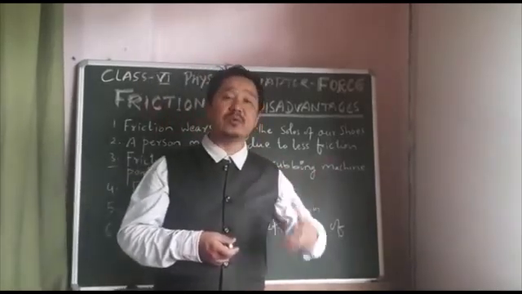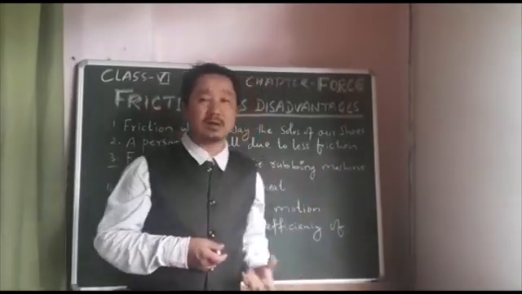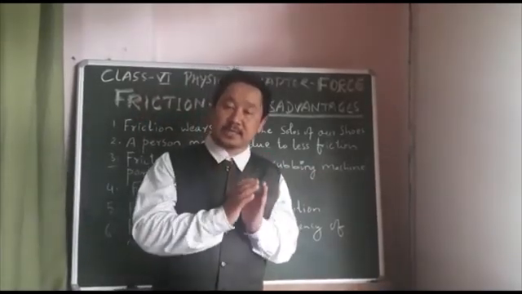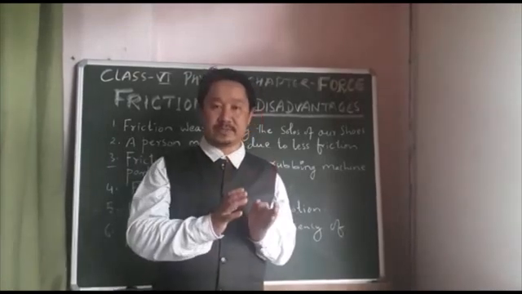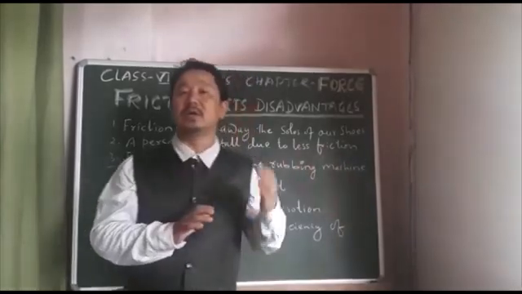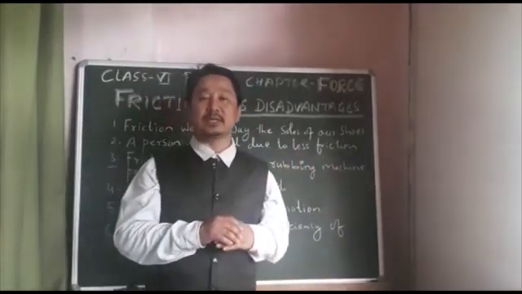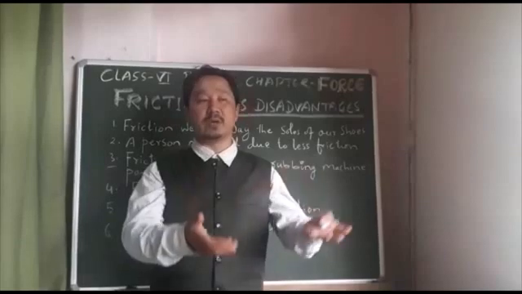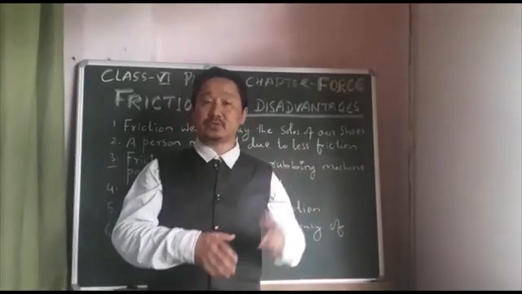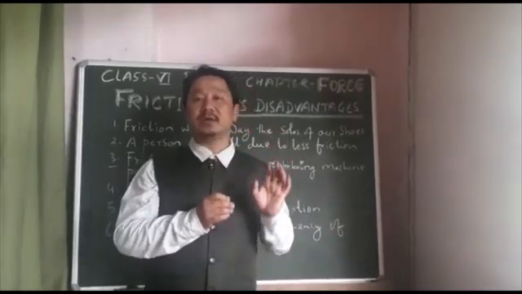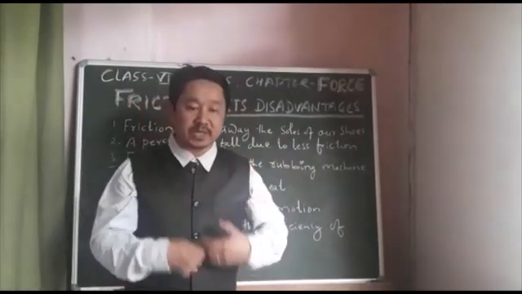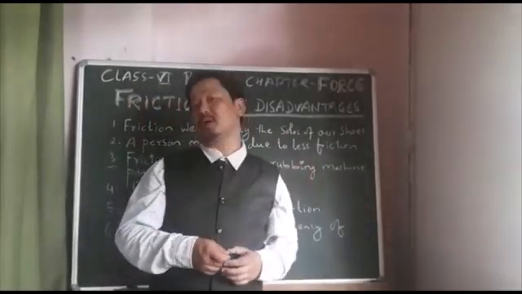When we walk on the road, if friction doesn't form between the soles of our shoes and the surface of the road, we may not be able to walk, or we will slip and fall. So there has to be friction. Even if the friction is less, it discomforts us to walk on the road.